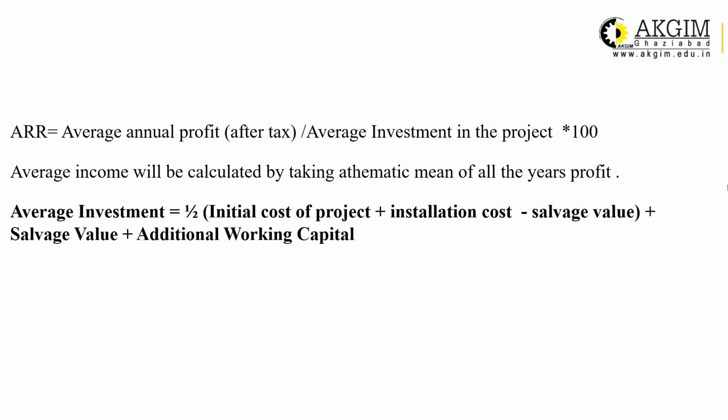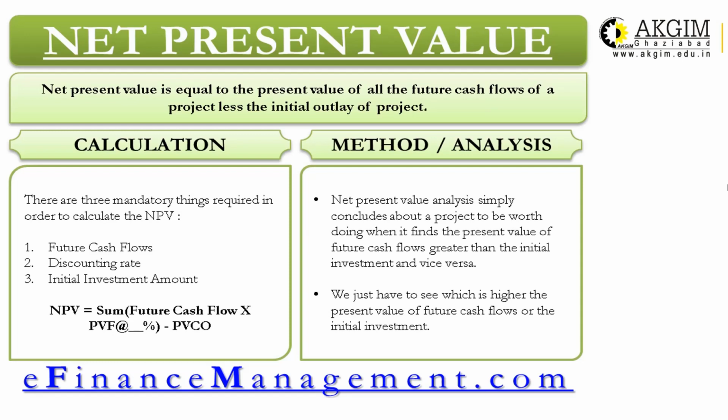So this is the formula I have already discussed: average annual profit after tax divided by average investment. Here we have another formula for average investment: 1 by 2 of the initial cost of project plus installation cost minus salvage value, plus additional working capital which is required for installation of the machine or execution of that project.